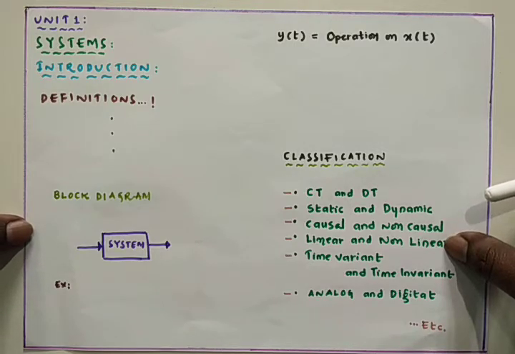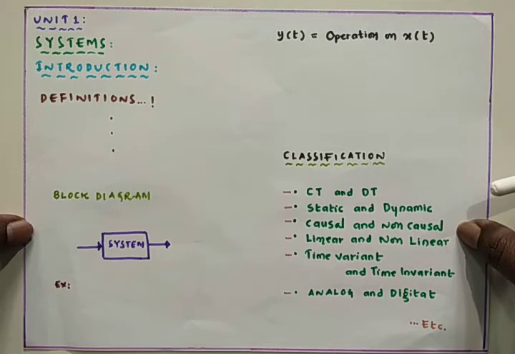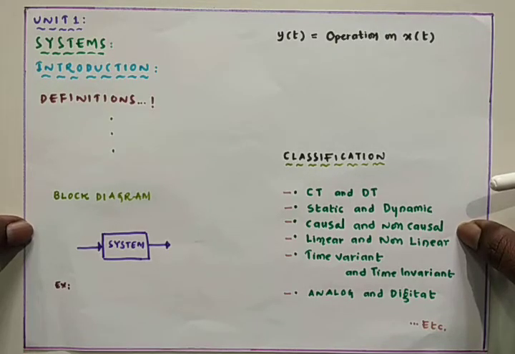Now, in this class, I am going to give the introduction about systems, as the first unit deals with the definitions and classifications of signals and systems. So far we have studied the complete things about signals, so now we have to concentrate on systems.